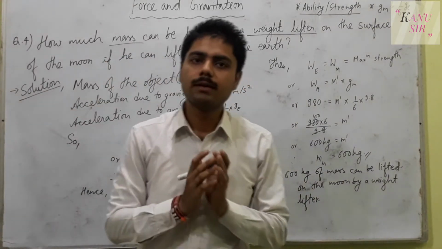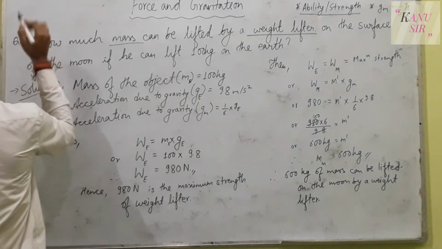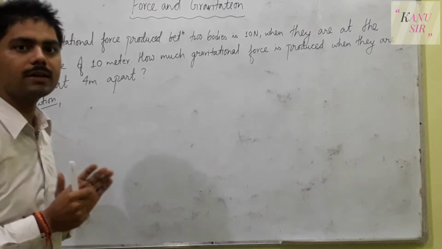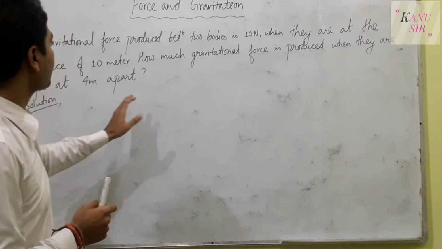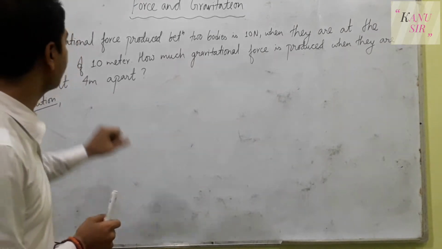Now let us go to the next question, question number 5. Here in question number 5, there are two different types of conditions given. What are those two different conditions? First, let us read the question and we can analyze.